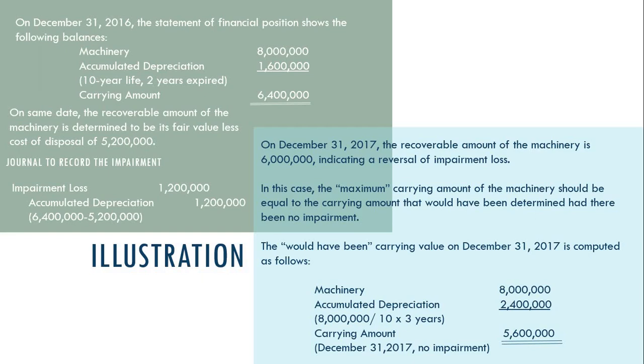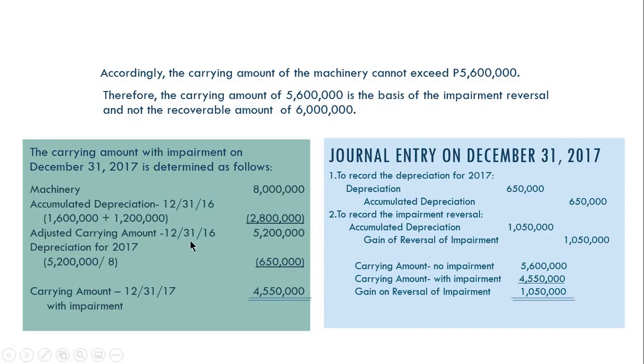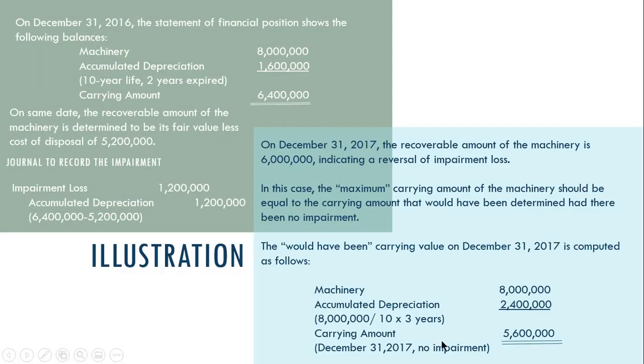Again, to recapitulate, ang bag-o na to nga carrying amount on December 31, 2016 is 5.2 million. Mao na itong basis sa depreciation expense sa 2017 nga 650,000 kanang 5.2 million. Okay? Kaning 5.6 million diri, mao nitong gipadayon nato nga pag-compute sa carrying amount as if wala impairment.